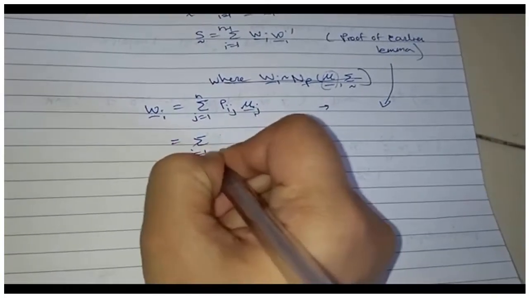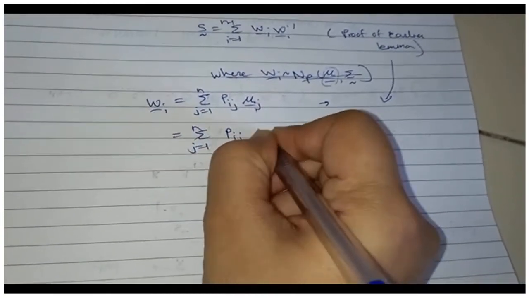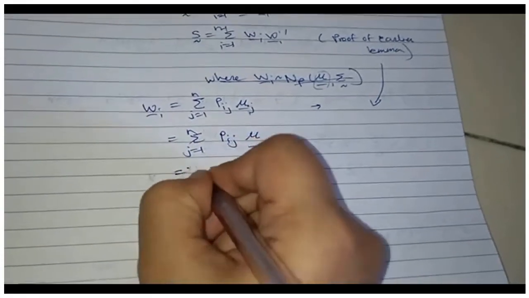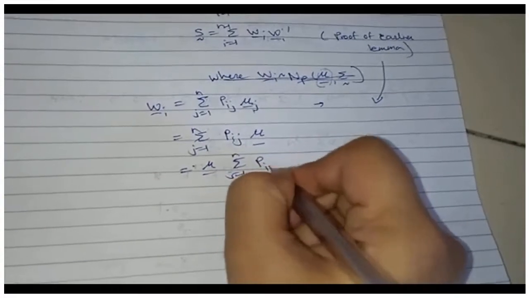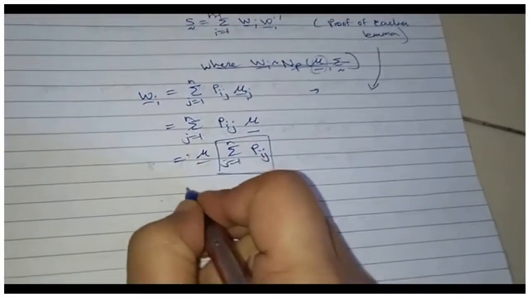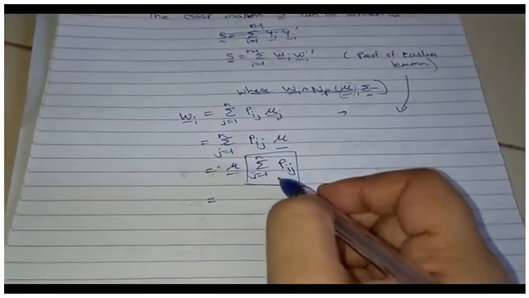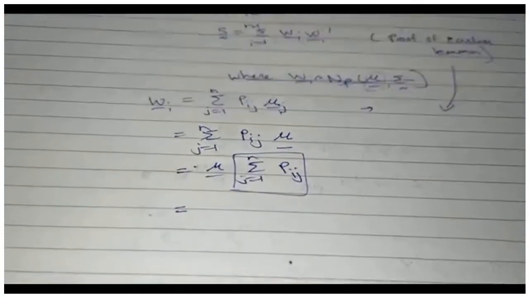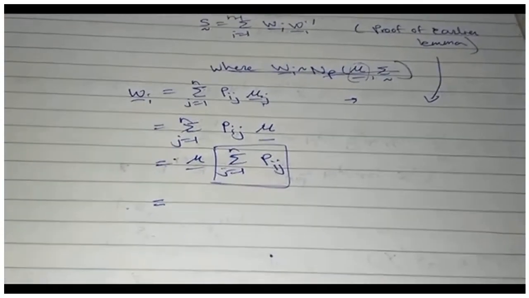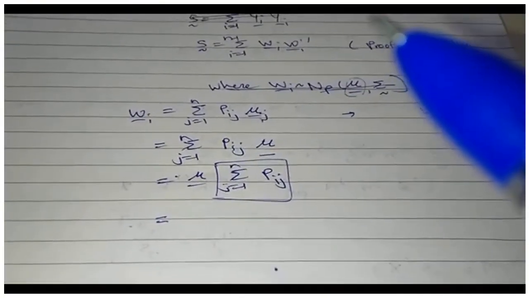So I have the sum over j going from 1 to n of pij mu, which turns out to be mu times the sum over j going from 1 to n of pij. And what do I know about this? I know that p is an orthogonal matrix. So if p is an orthogonal matrix, can I say something about the sum over j going from 1 to n of pij?